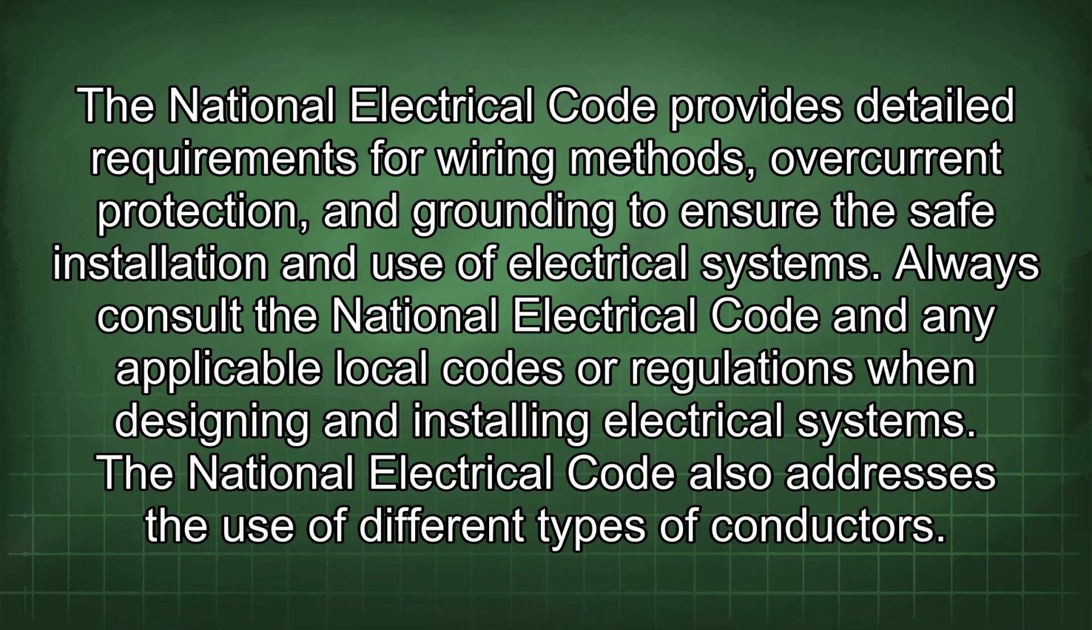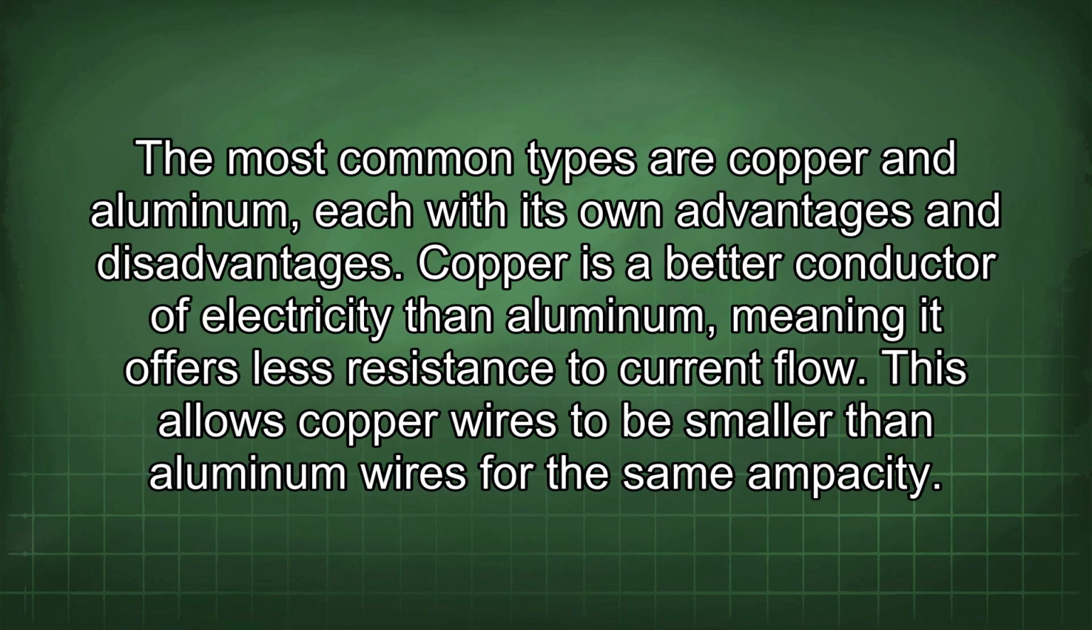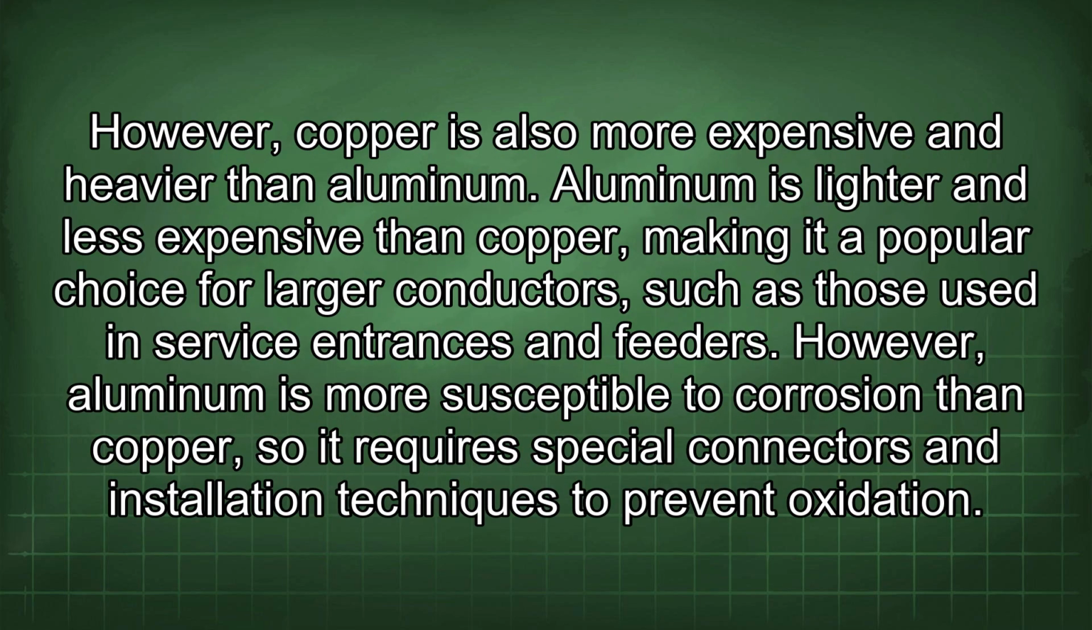The National Electrical Code also addresses the use of different types of conductors. The most common types are copper and aluminum, each with its own advantages and disadvantages. Copper is a better conductor of electricity than aluminum, meaning it offers less resistance to current flow. This allows copper wires to be smaller than aluminum wires for the same ampacity. However, copper is also more expensive and heavier than aluminum.